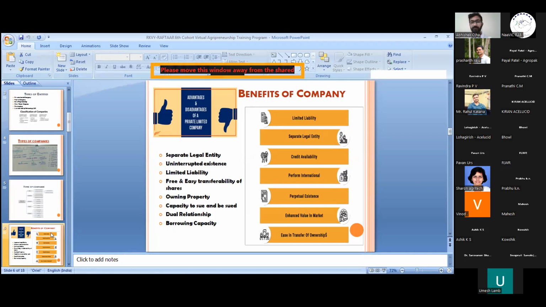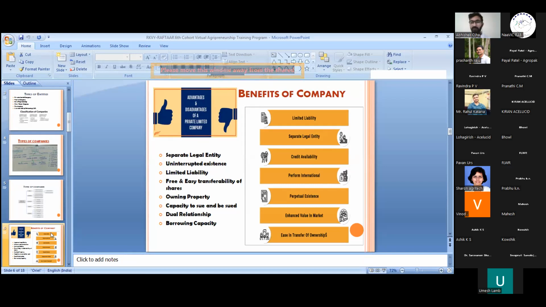Second is uninterrupted existence. That is a very great feature. Take an example: me and one of my friends have started a private limited company, and we have taken our shares in the company. After my demise, or if anything happens to me, the company's existence will not be affected, because the company runs on a going concern basis.